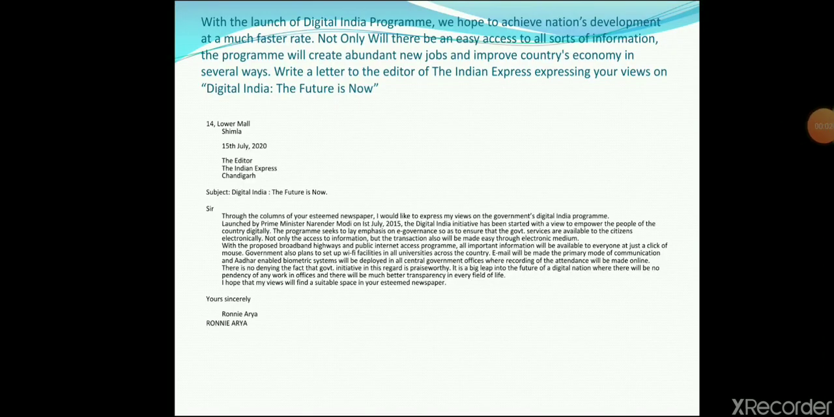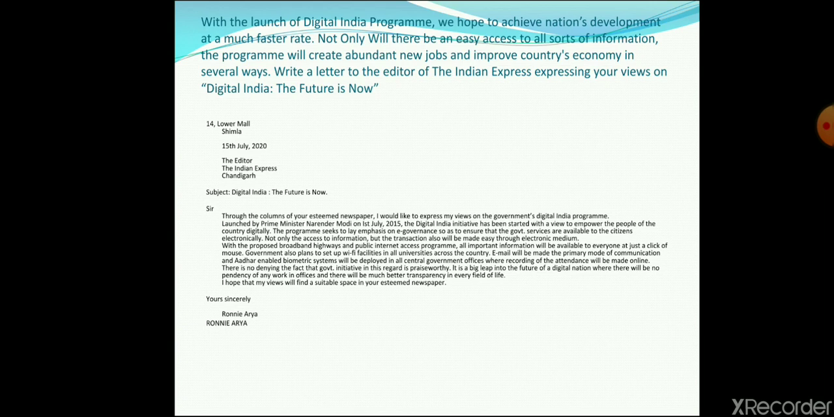So this one is very important, children. See, with the launch of Digital India program, we hope to achieve nation's development at a much faster rate. Not only will there be an easy access to all sorts of information, the program will create abundant new jobs and improve country's economy in several ways. So write a letter to the editor of Indian Express expressing your views on Digital India.